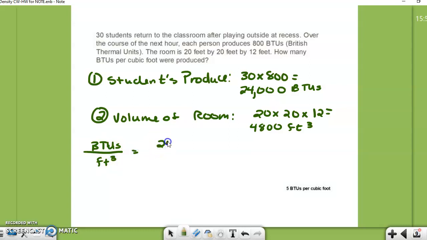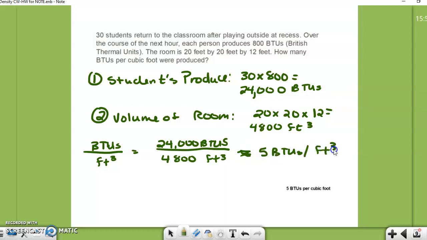So I'm going to take my 24,000 BTUs per my 4,800 cubic feet. And I get exactly 5 BTUs per cubic foot that were being produced.